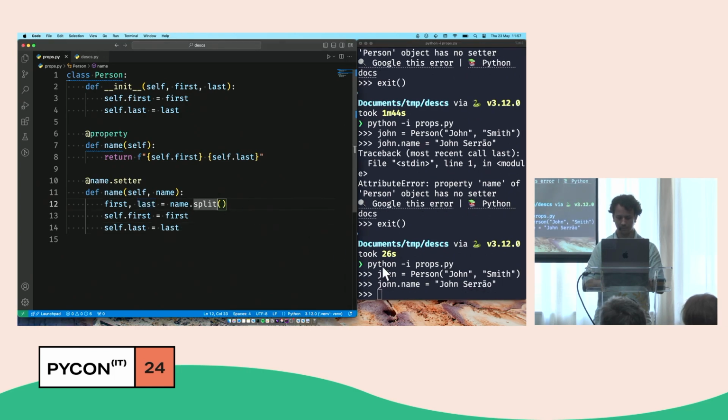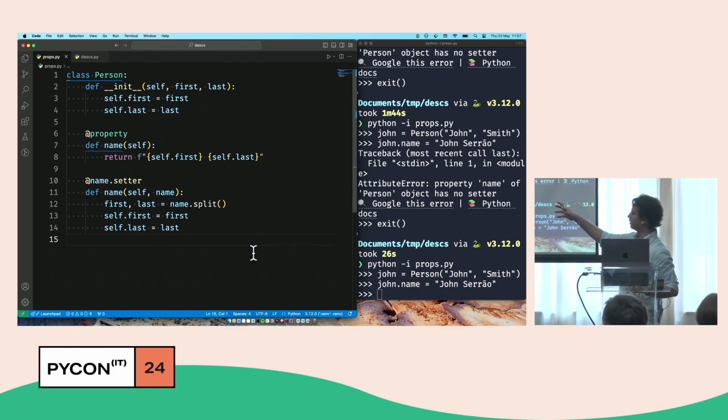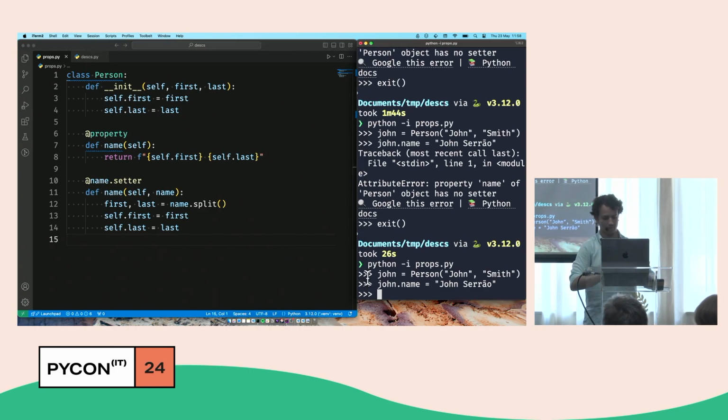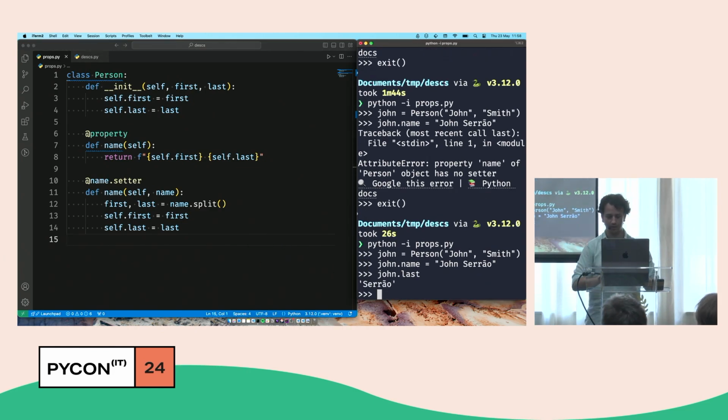Okay, great. So apparently the name must really match, otherwise the property decorator won't understand that that's supposed to be a setter. I didn't change the code, I changed the name. And now property is happy about it. So nothing visible happens, but hopefully the last name changed. Okay, good. I was honestly a bit nervous there.